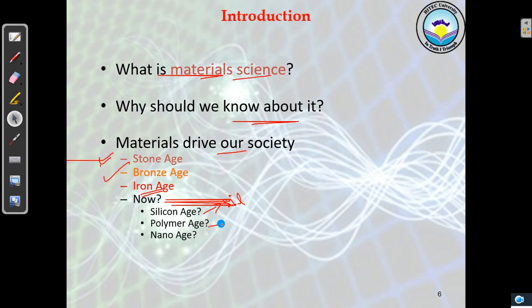So what about polymers? They are light in weight and they have specific properties. For example, they are light in weight, some of them are also non-conductive, and they have low melting points, so that's why they can be easily reshaped. So we can see what the current application of polymer materials is in our society. For example, we know that polymers are made up of organic molecules.